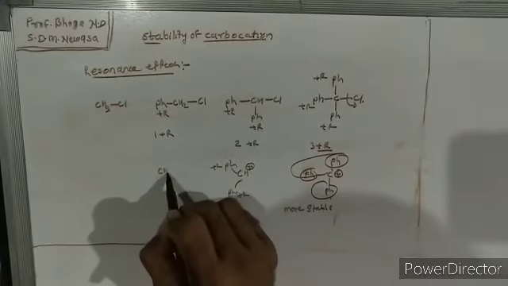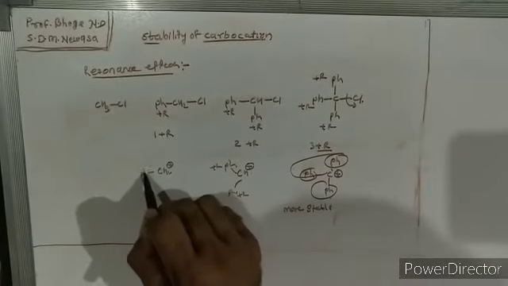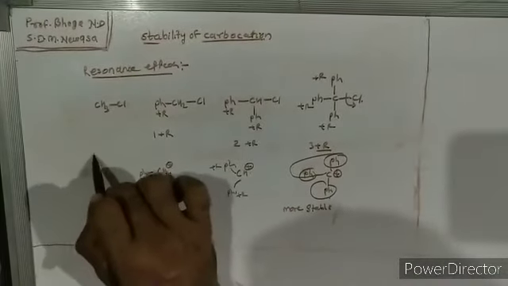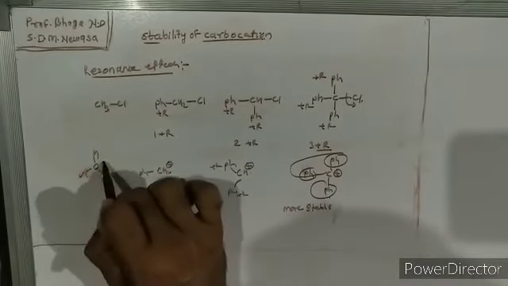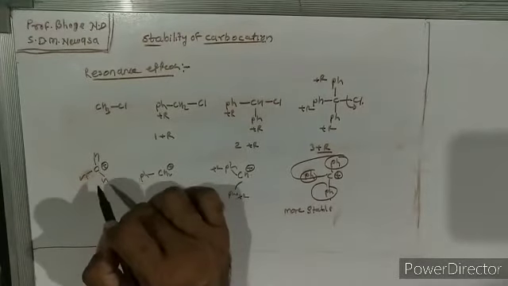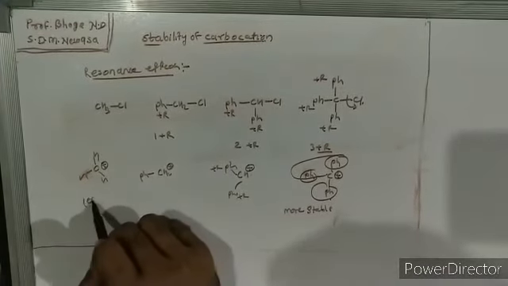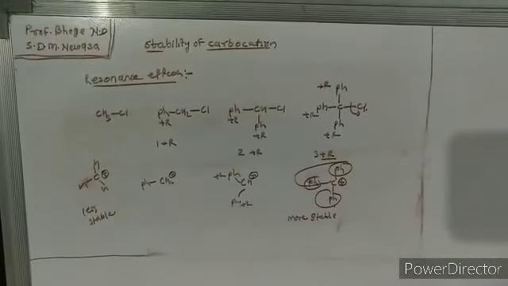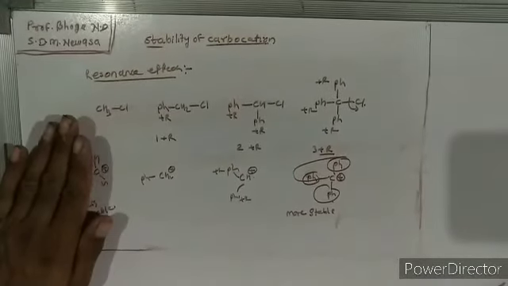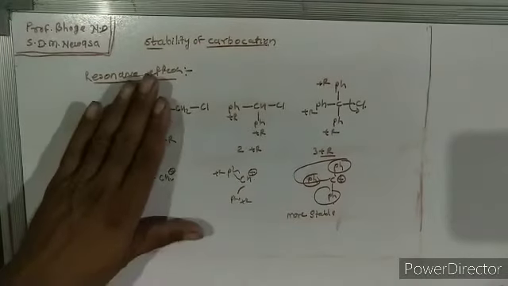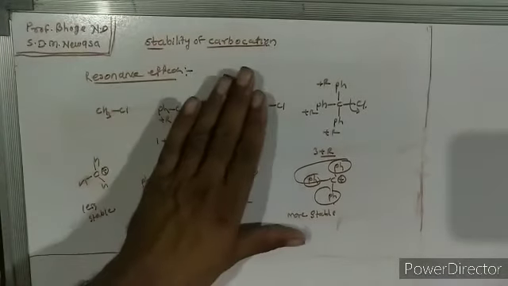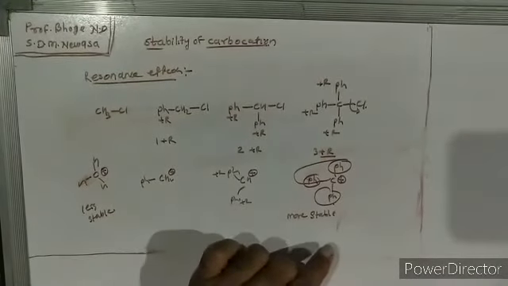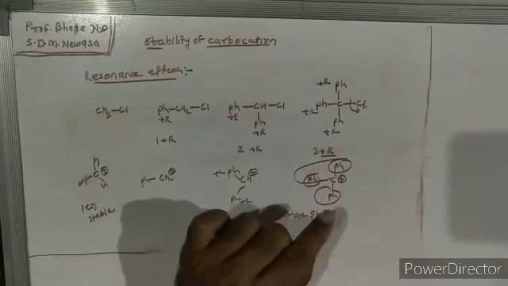In this case there is only one phenyl group, and this is unstable because hydrogen cannot fill the electron deficiency of the carbocation, so it is less stable or unstable. Here there is no plus R effect, so this is less stable. Here is a plus R effect, so stability increases. Here 2 plus R effects, so stability increases, and in this case there are 3 plus R effects, so here is more stability of the carbocation.